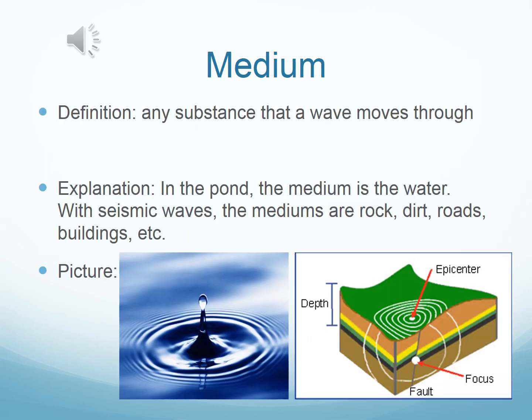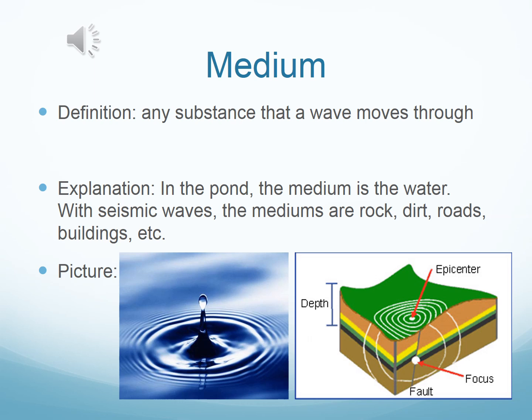The next word is medium. Some of the waves that we're going to learn about actually require a medium. And then there are going to be some waves that we learn about that don't need a medium. But first, we need to know what is a medium. A medium is any substance that a wave moves through.